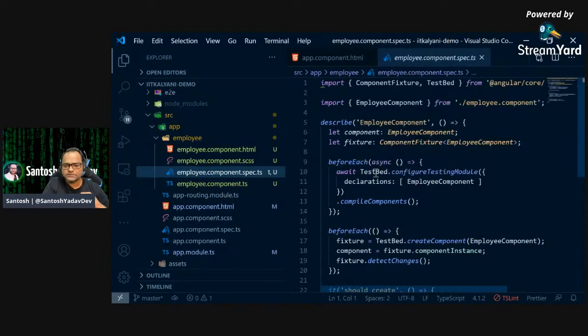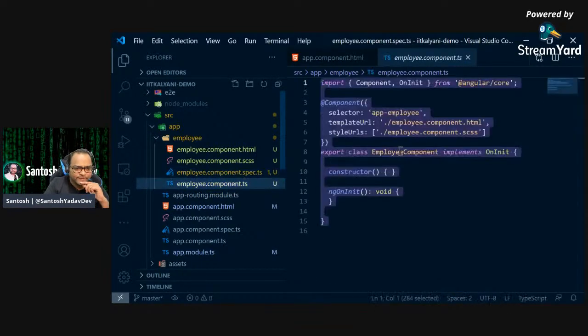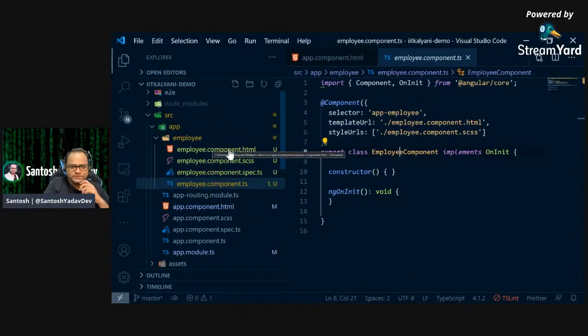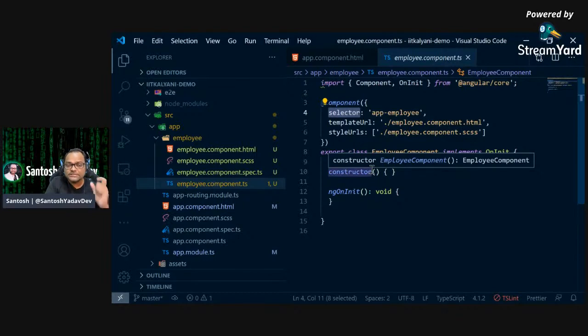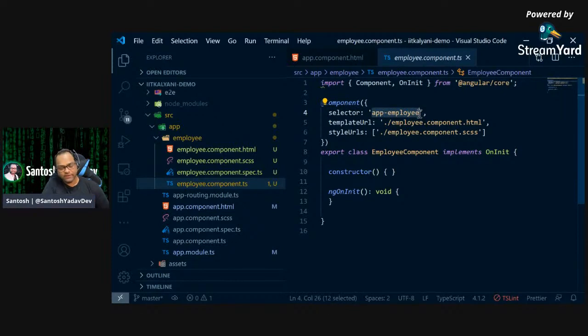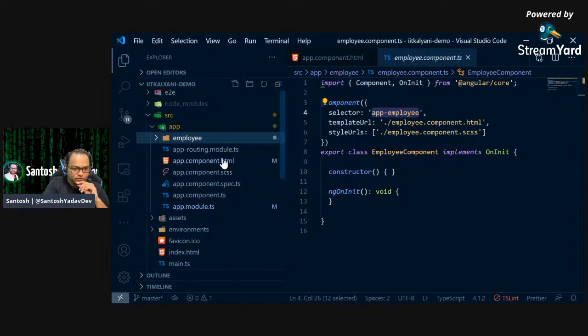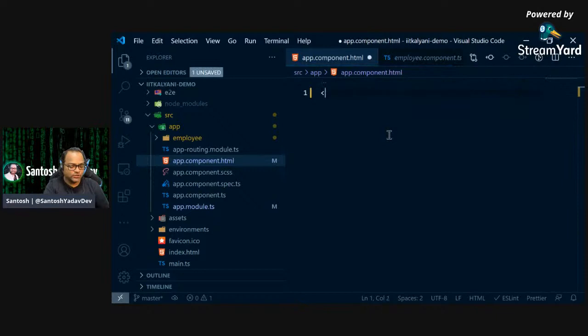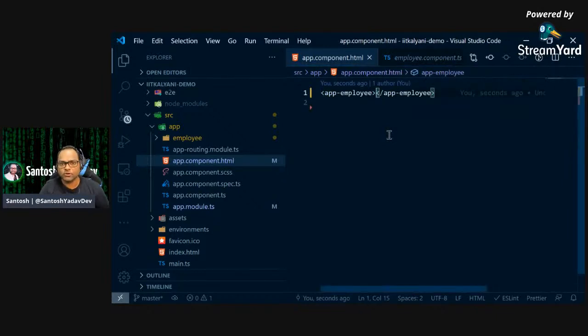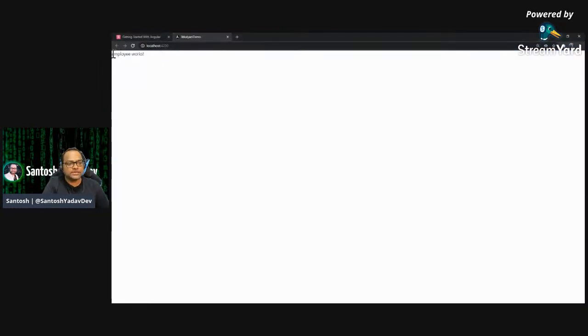Now that we have this employee component, let's see how to use it. As I said, it creates a reusable HTML tag. This selector property defines the name of that HTML tag. So app-employee, if I want to use it, I can just go to app.component.html and use this as an HTML tag, app-employee. Let's move to our application, which is already running in watch mode and can detect changes. And you can see it says employee works.